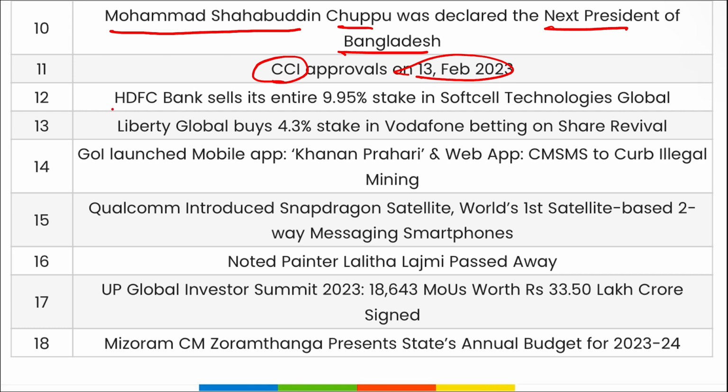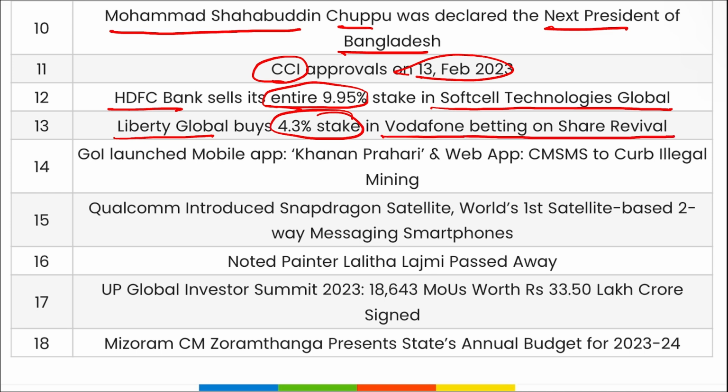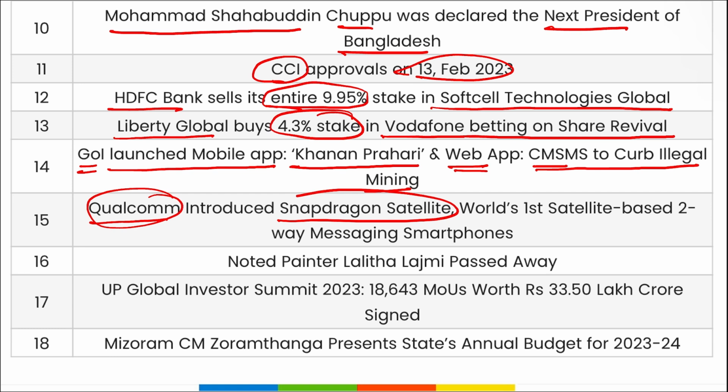You can read it directly from the PDF. HDFC Bank has sold its entire 9.95% stake in Softcell Technologies Global. Then Liberty Global bought a 4.3% stake in Vodafone, betting on a share revival. The Government of India has launched a mobile app, Khanan Prahari, and a web app, CM SMS, to curb illegal mining. Then Qualcomm introduced Snapdragon Satellite, which will be the world's first satellite-based two-way messaging for smartphones.